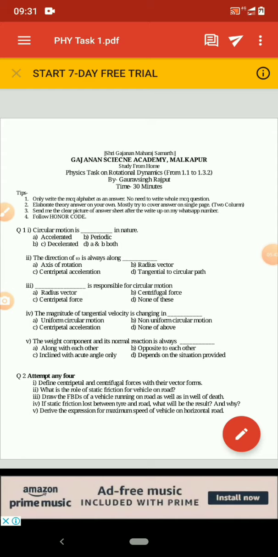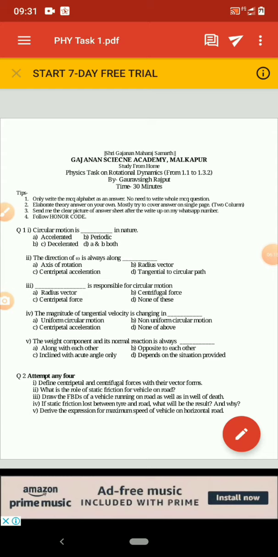The centripetal force is the force which provides the centripetal acceleration responsible for circular motion. Its vector form is minus m omega square r, in which r is a vector, omega defines the angular velocity, and r is our radius vector. And the centrifugal force is the force a particle seeks that is directed away from the center.